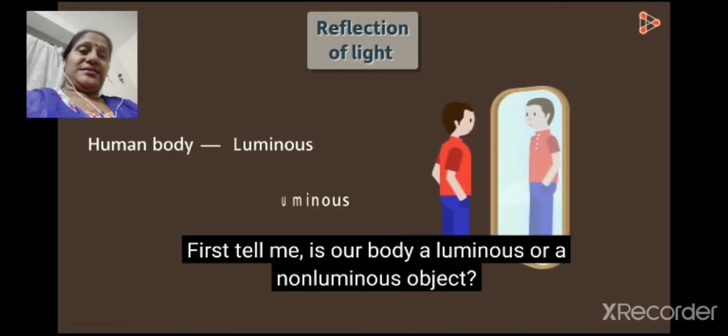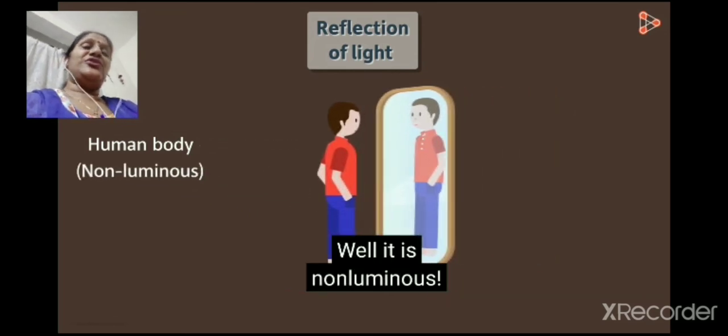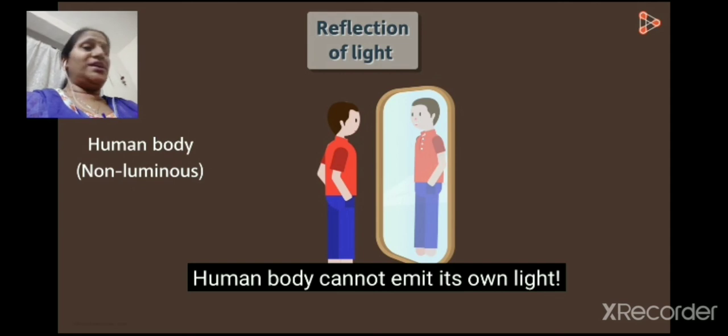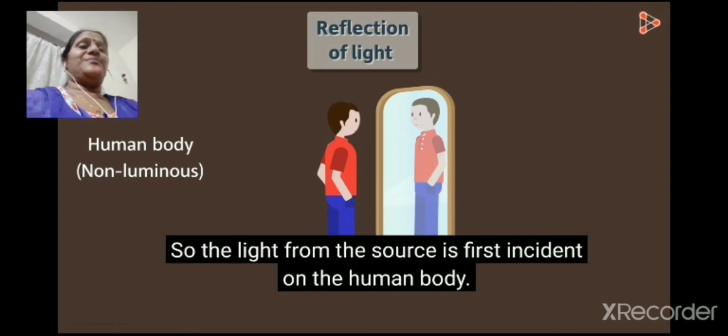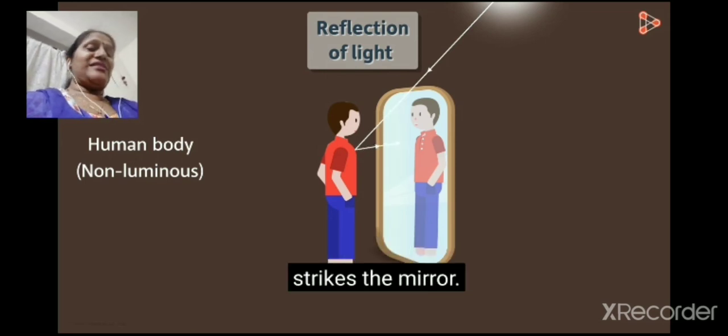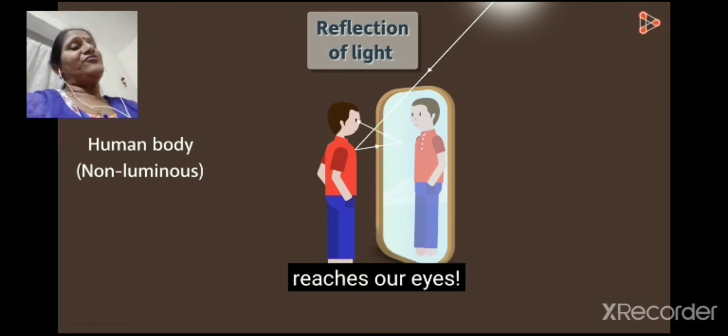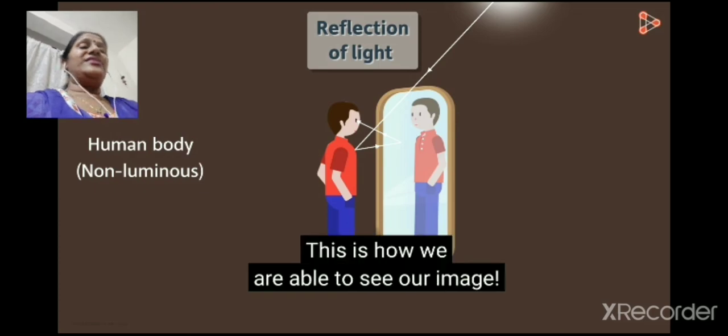Now, is our body a luminous or a non-luminous object? Of course, it is non-luminous. Human body cannot emit its own light. So the light from the source is first incident on the human body. It gets reflected from it and this reflected light strikes the mirror. This light is further reflected from the surface of the mirror and it reaches our eyes.